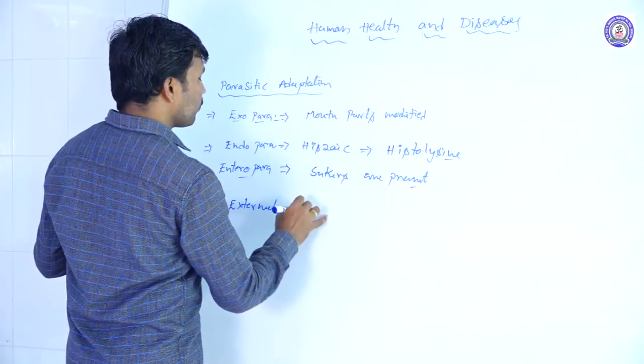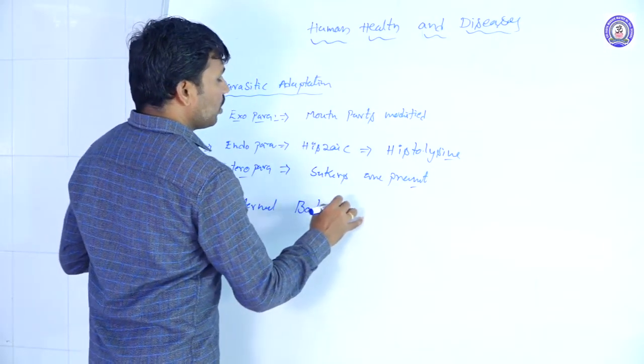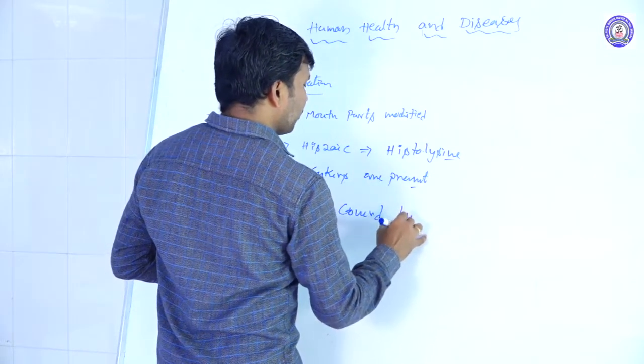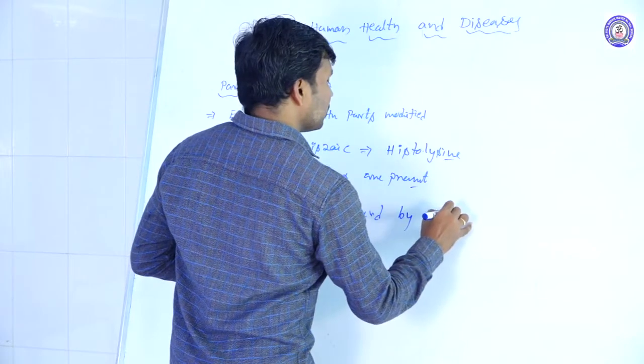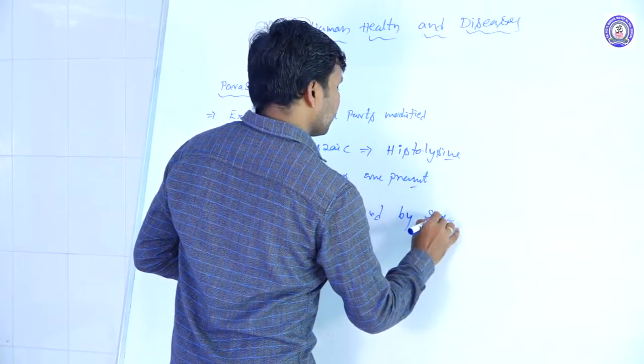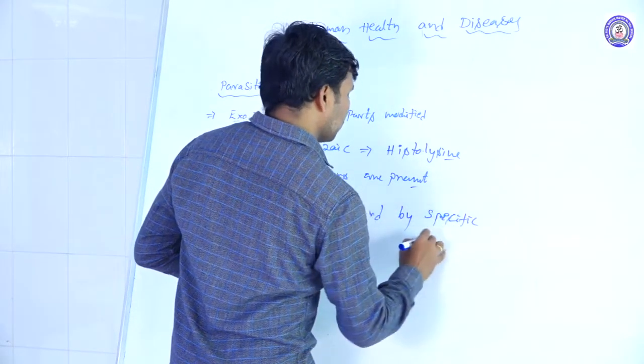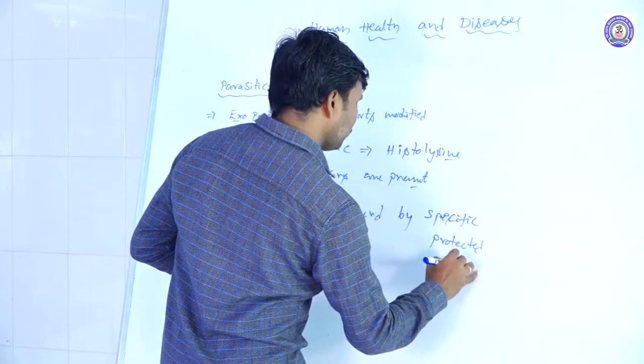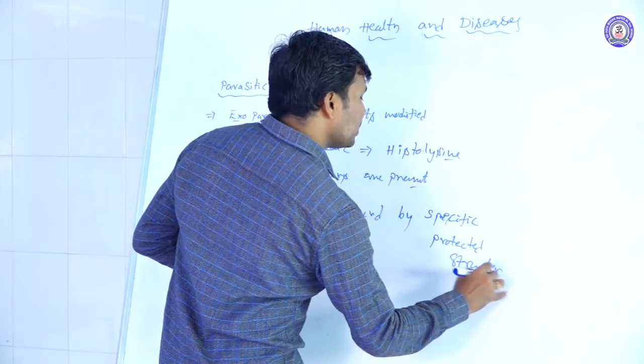And some parasites have the external body covered by specific protective structures.